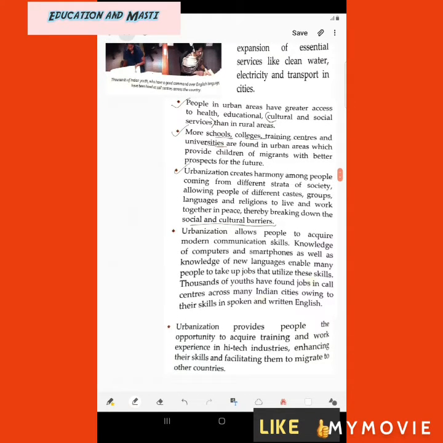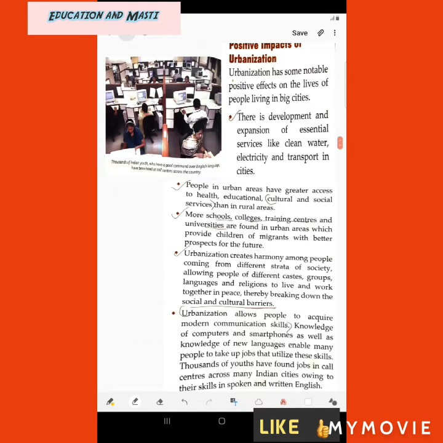Then urbanization allows people to acquire modern communication skills. Means when you are living in cities, you get to know about modern communication skills like telephones, internet, etc. Knowledge of computers and smartphones, as well as knowledge of new languages, enables many people to take up jobs that utilize these skills. For example, thousands of Indian youth who have a good command over the English language have been hired at call centers across the country.